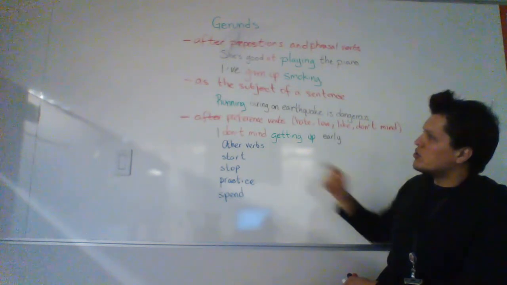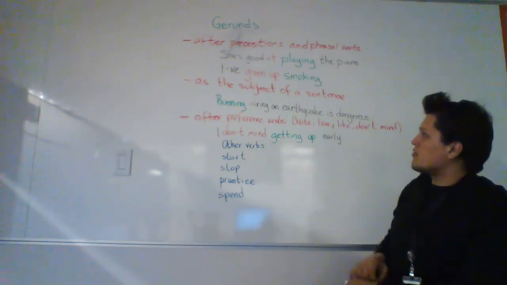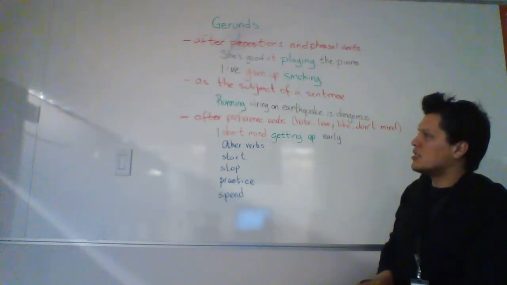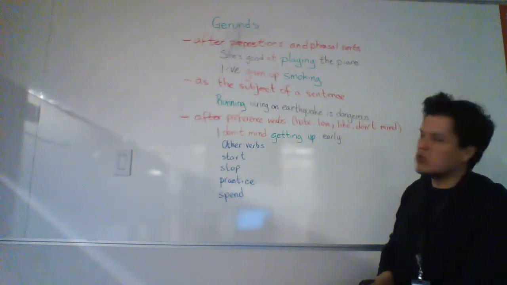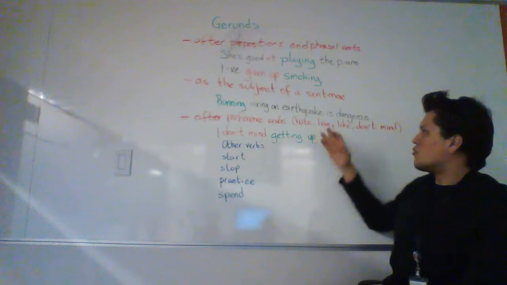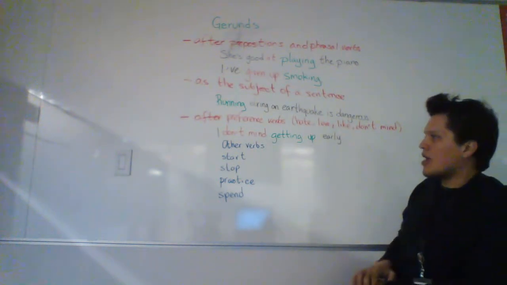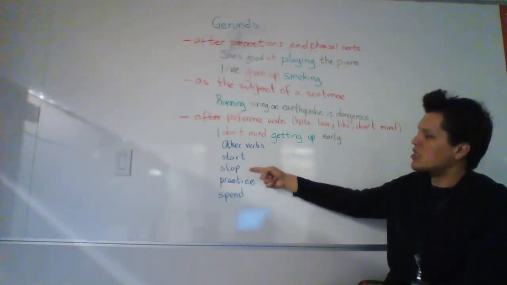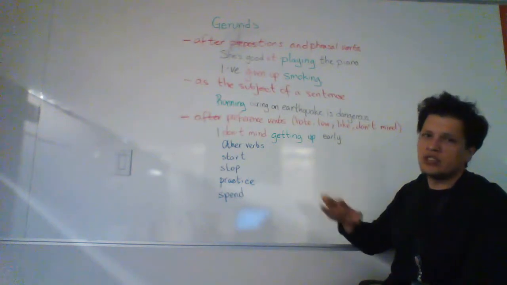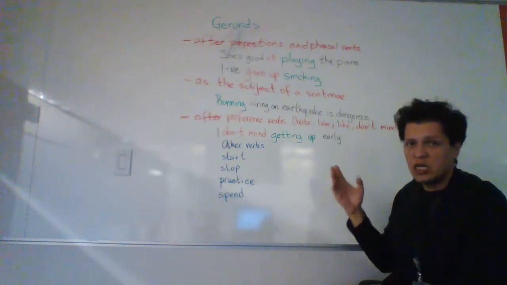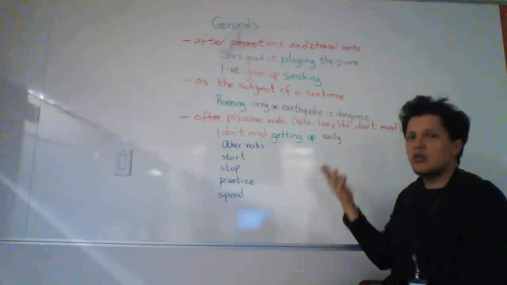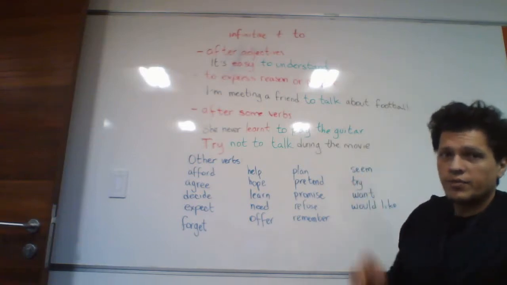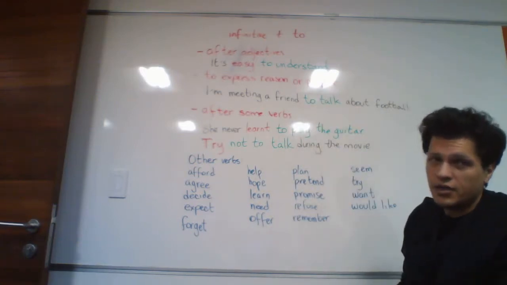And we're also going to use the gerund form after preference verbs such as hate, love, like, and don't mind. For example, we have the sentence here, I don't mind getting up early. We could also say I hate, I love, or I like. Some other verbs that take the ing form are start and stop. So start doing something. I just started playing, I just started teaching, I stopped going to work, and so forth. And practice and spend.